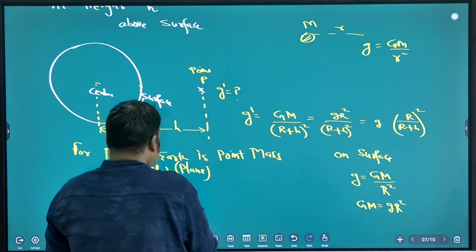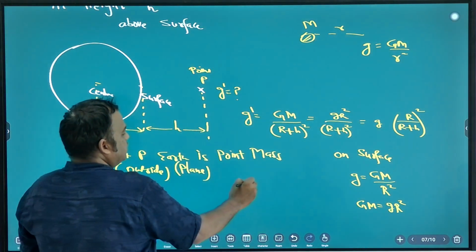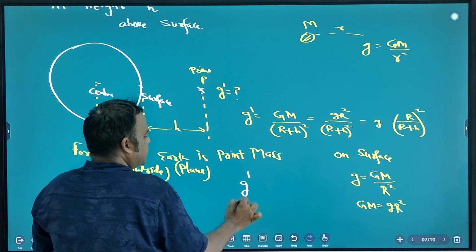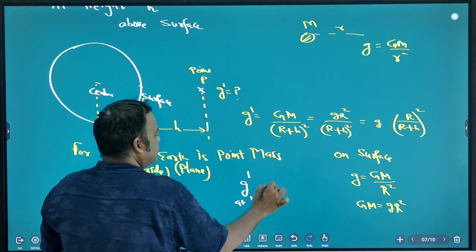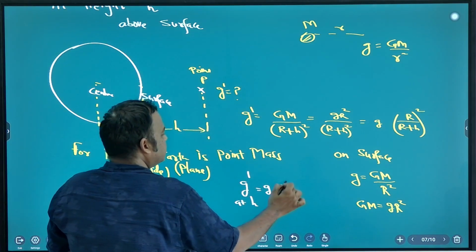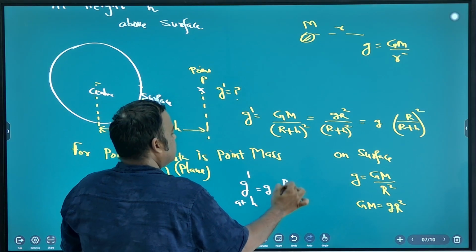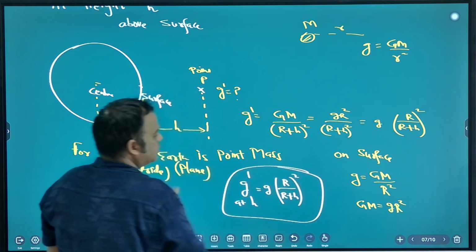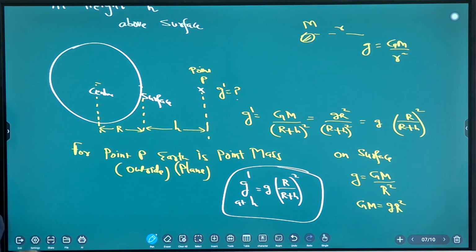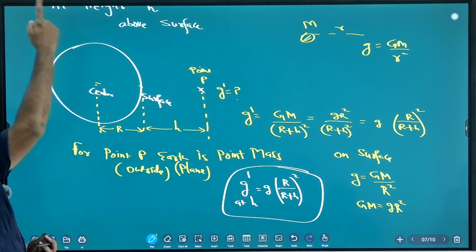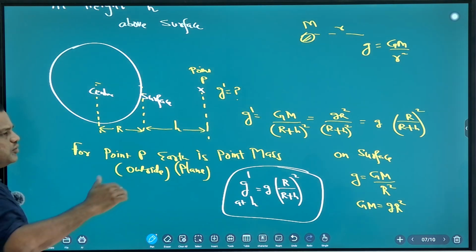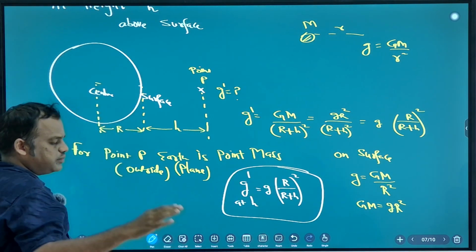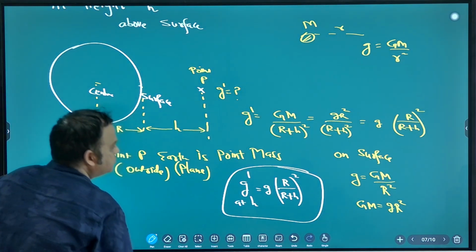Note down. So your formula is this: gravity at height h is equal to gravity on the surface multiplied by (R by R plus h) whole square. Okay, note down. So at depth, at height. Height means you have to go to a mountain. Depth means you have to go into a tunnel, a coal mine.